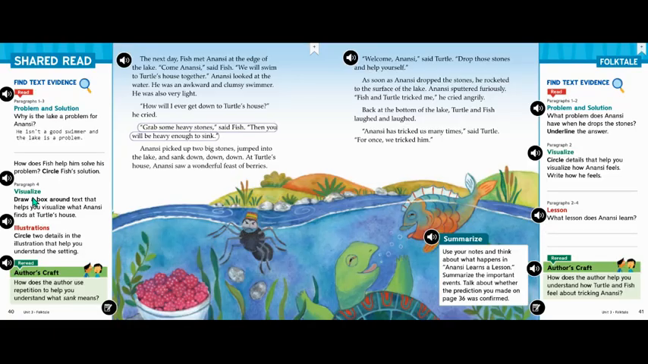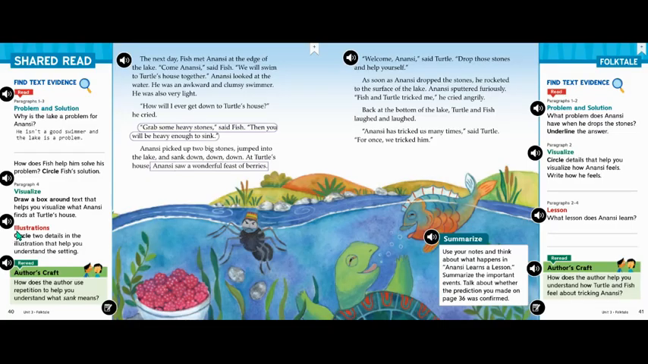The next question is on paragraph 4. This one's about visualizing. It says, draw a box around text that helps you visualize what Anansi finds at Turtle's house. Let's reread this paragraph. It says, Anansi picked up 2 big stones, jumped into the lake, and sank down, down, down. At Turtle's house, Anansi saw a wonderful feast of berries. So let's box in this last part of this sentence because it explains that Anansi saw the feast of berries.